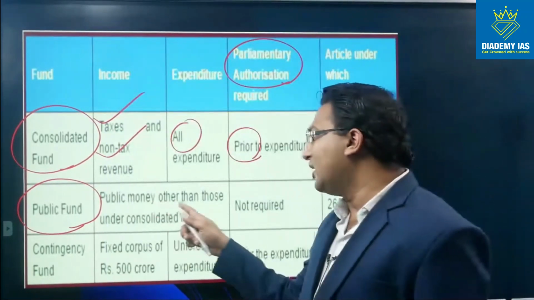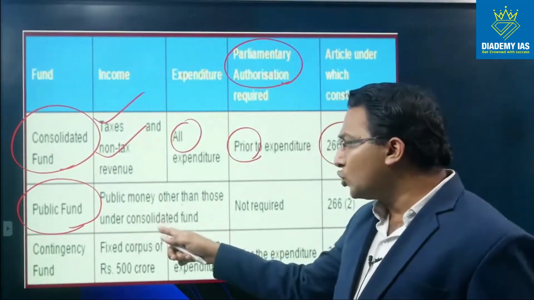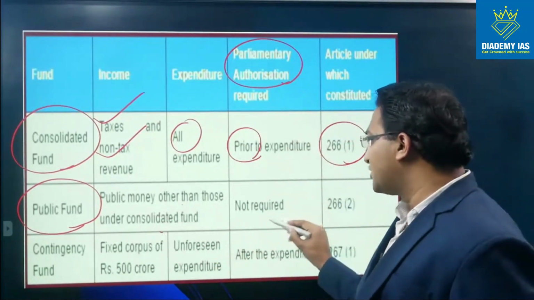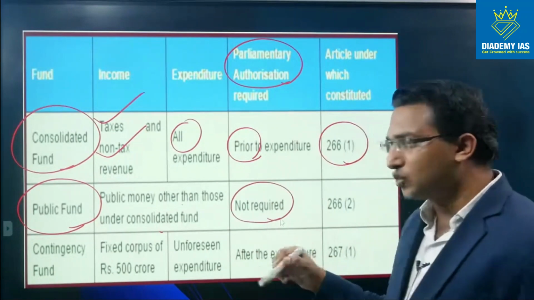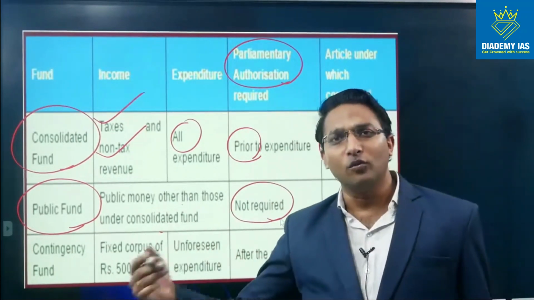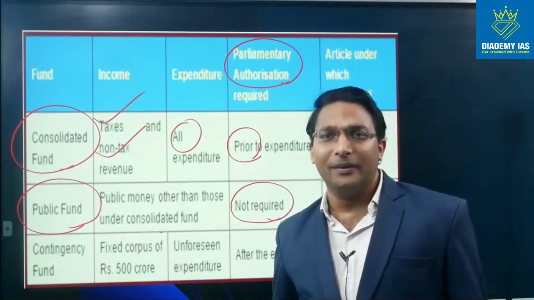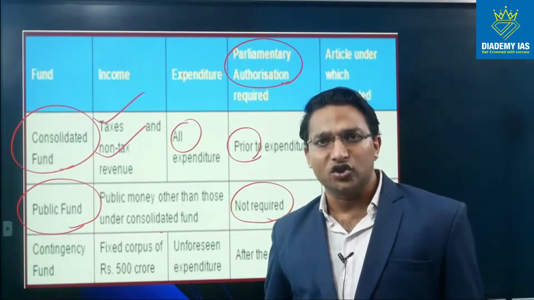So this kind of money is part of the public fund. Public money other than those under the Consolidated Fund, and parliamentary authorization is not required, because this money belongs to the person, and from whosoever the government has received the money, to that person the government can pay the money without any authorization of the parliament.